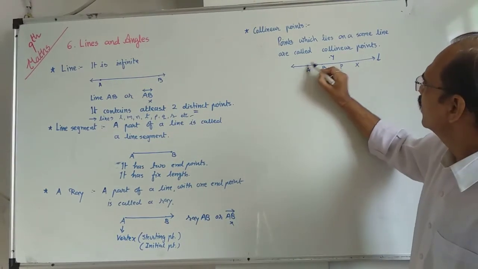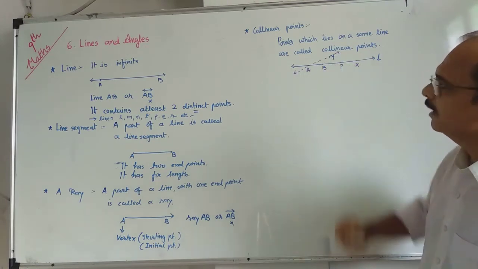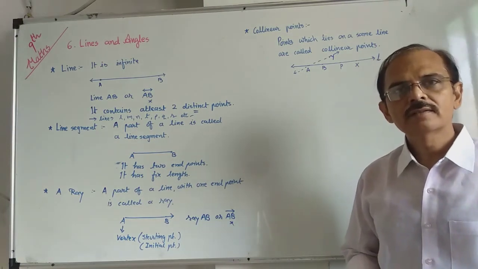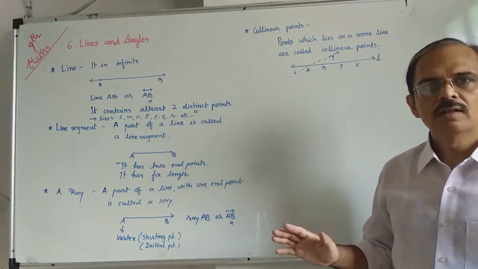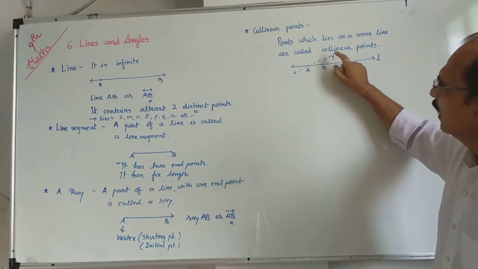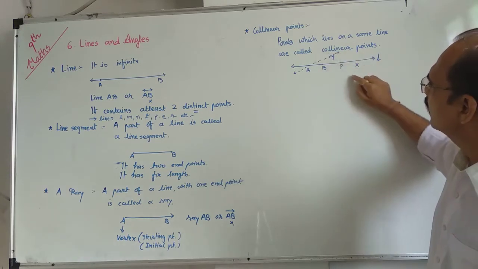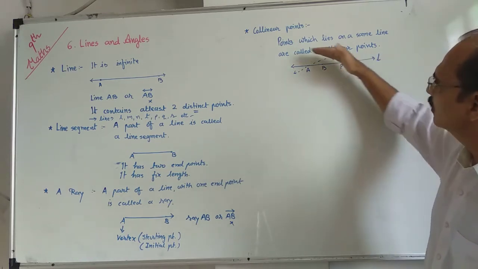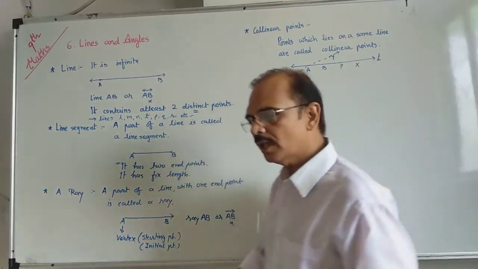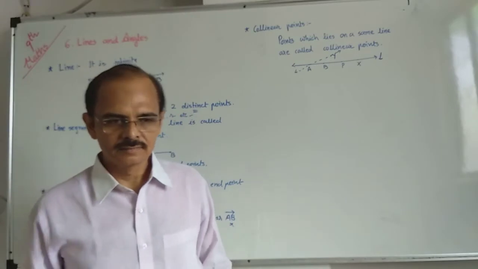So if you take point A and point Y, and if you draw a line AY, then how can you say that Y is non-collinear? Never. Y lies on line AY, Y lies on line BY, it also lies on line PY, also on line XY. Means Y is also on a line. The name of the line is different.